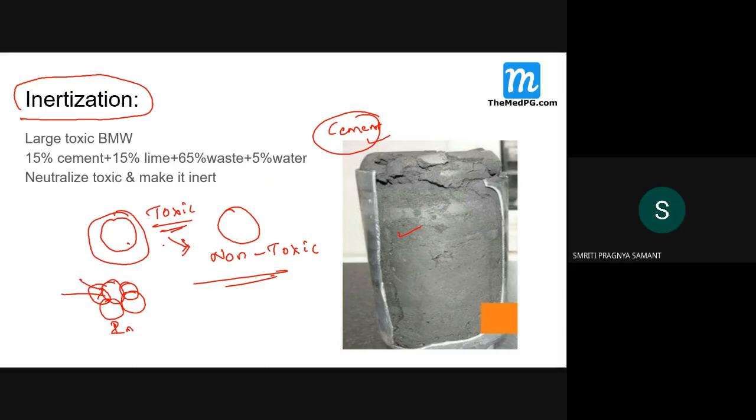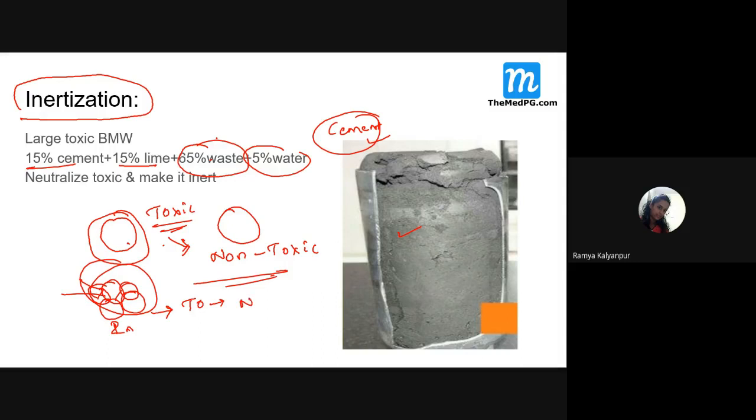I will put cement. Put 15% cement, 15% lime, 5% water, and 65% waste. Mix this nicely. So this toxic waste will be converted into non-toxic waste. Now it is inert. Inert means it is in no way capable of causing any disease or hazard to humans or animals. So we call it inertization of the waste material. Inertization is a process by which toxic waste is converted into non-toxic waste.